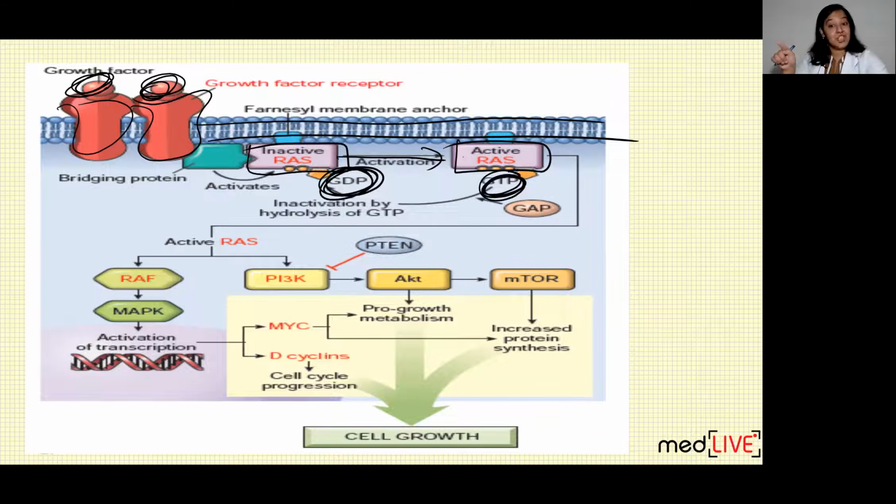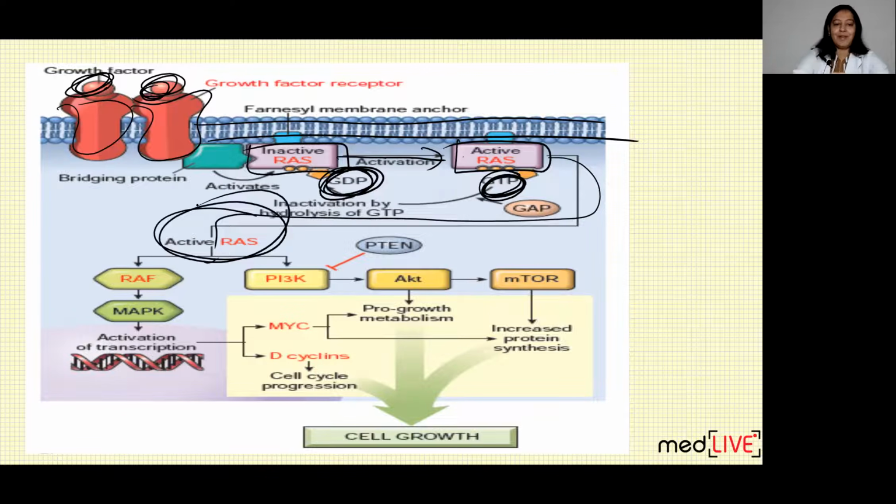GDP is getting replaced with GTP, and inactive RAS is forming active RAS. This active RAS is coming in the cytoplasm. Can you see? It is coming in the cytoplasm. It is running multiple pathways: RAF, MAP pathway, PI3K pathway, AKT pathway. There are multiple pathways. All these pathways will lead to cell division.